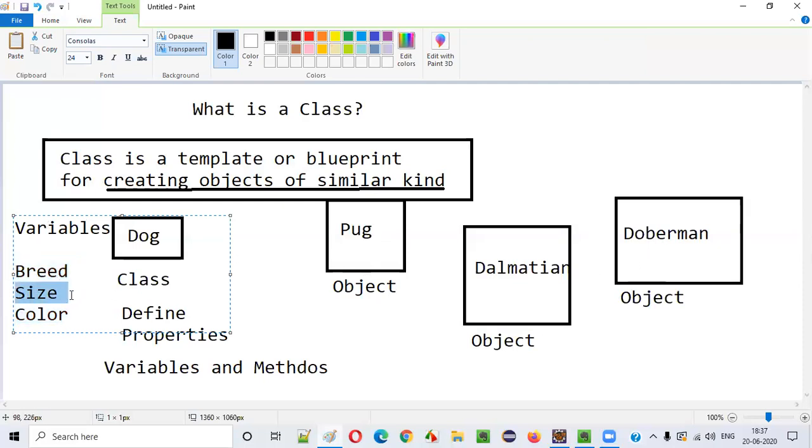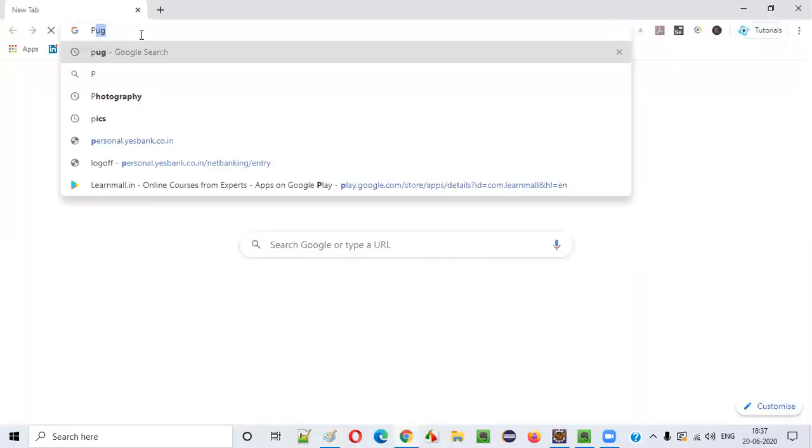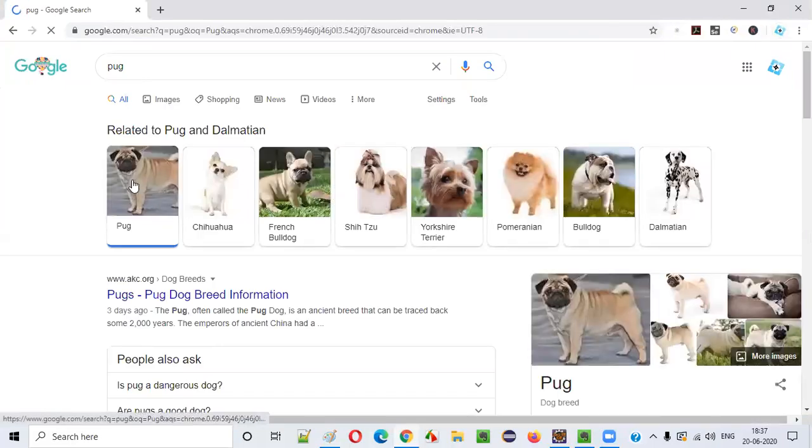Coming to the size, the pug will be of small size, very small. If I search on the internet, the pug will look something like this.